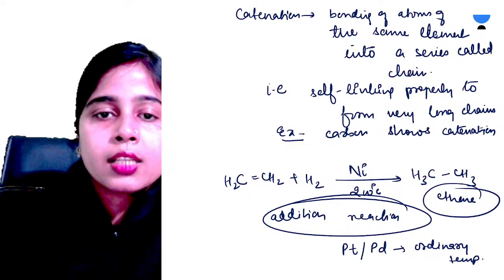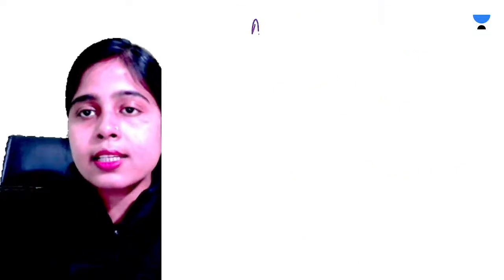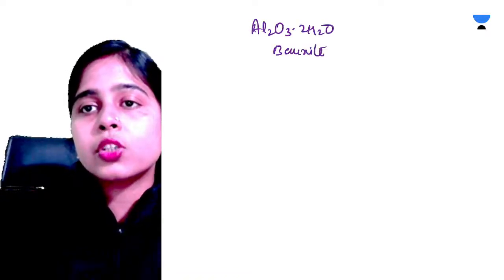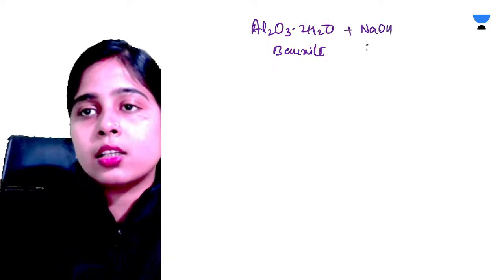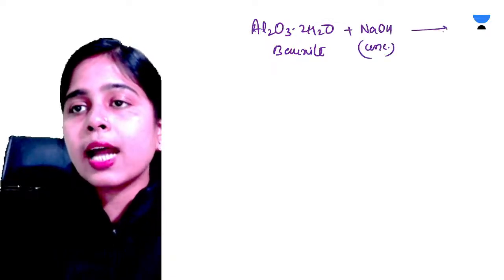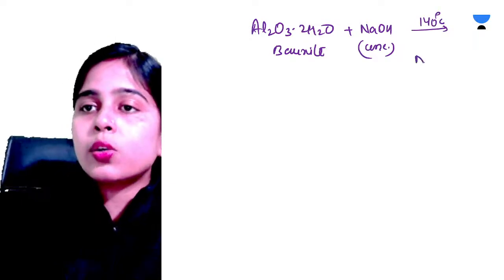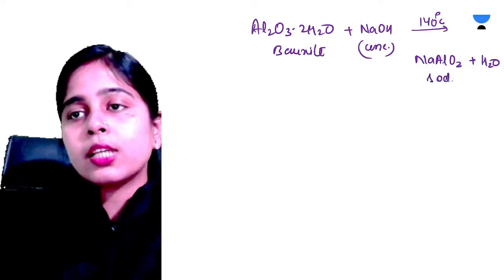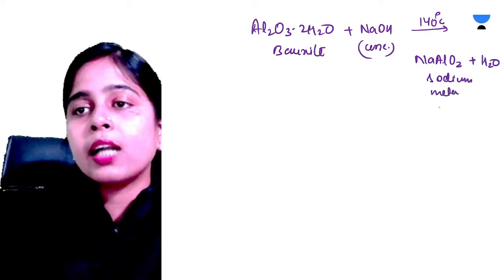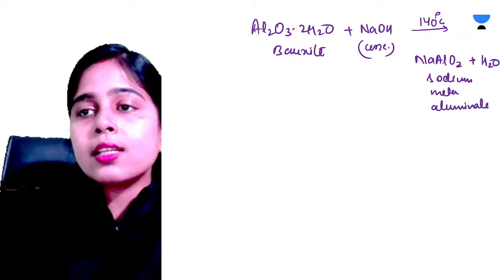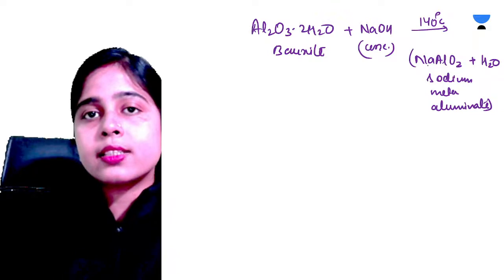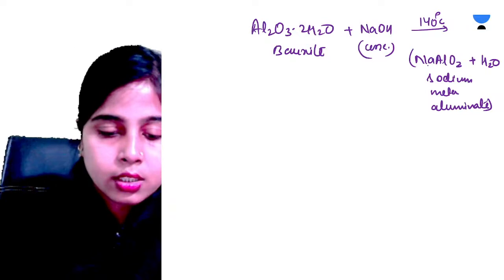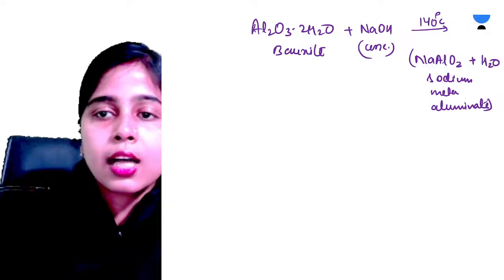So let me give you the answer over here. So bauxite is this, Al2O3.2H2O. This is your bauxite. When it is reacting with your concentrated sodium hydroxide, what is happening over here at 140 degrees Celsius? Your sodium meta-aluminate is formed and your water is formed. Okay. So क्या बनेगा यहाँ पर? Sodium meta-aluminate and water. Clear? और इस तरह से हम इम्प्योरिटीज को बॉक्साइट से अलग कर सकते हैं by dissolving it in the sodium hydroxide solution. Clear, everyone? So this is the answer over here.